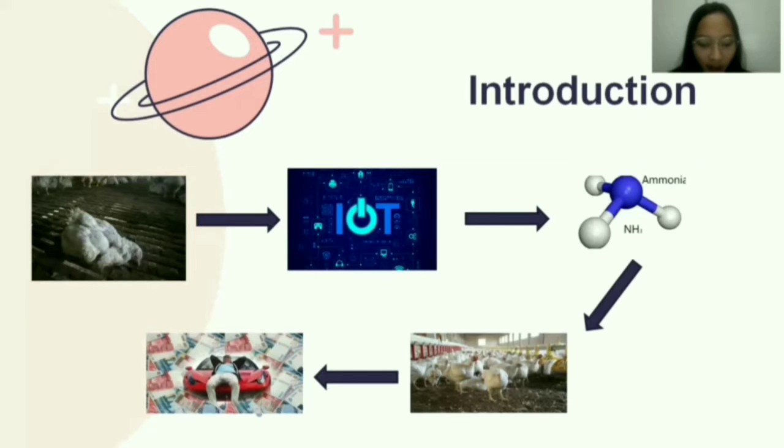In today's millennial era, everything can be done easily thanks to the Internet of Things. Checks are carried out with sensors that are able to detect the ammonia content or NH3 gas in the chicken cage and check the condition of the cage. If the coop is dirty or has lots of chicken manure, more chickens will die and the owner can lose. On the other hand, if the cage is cleaned diligently, the chickens will stay healthy and develop well. Sales will increase and the owner will make a big profit.